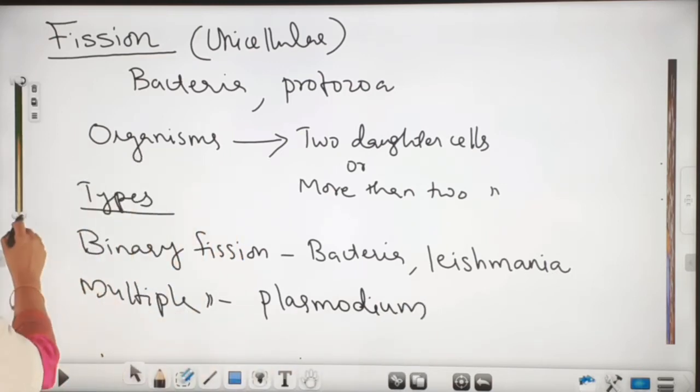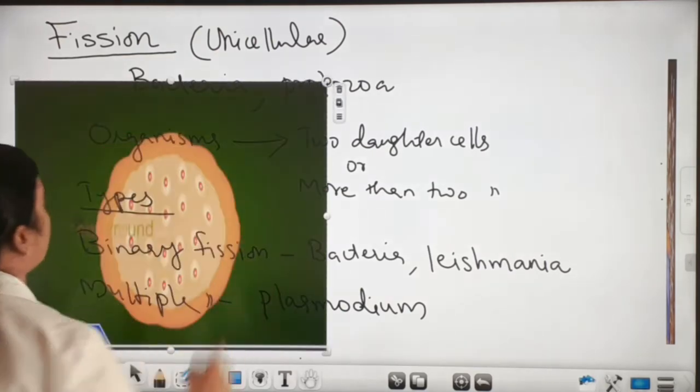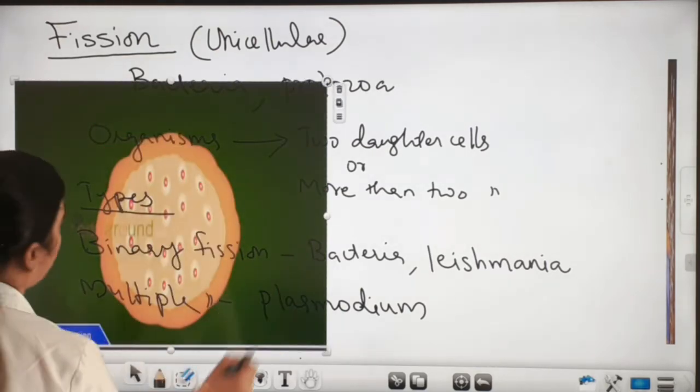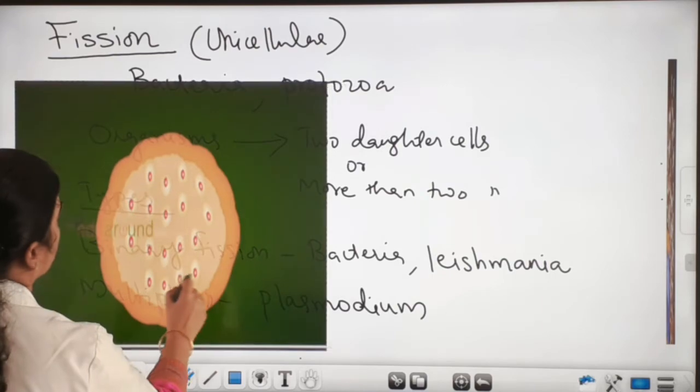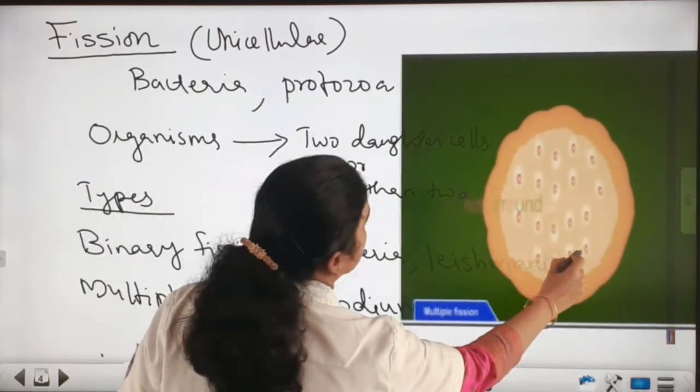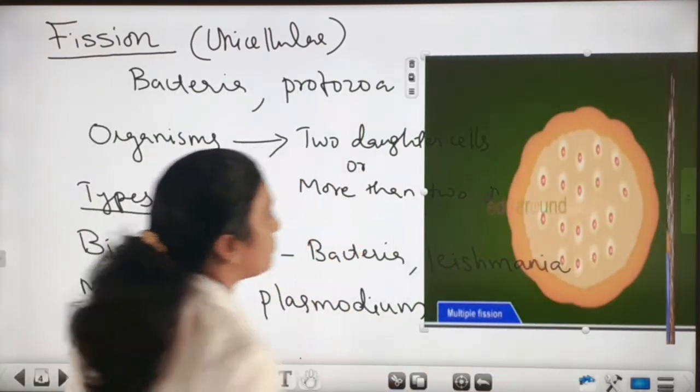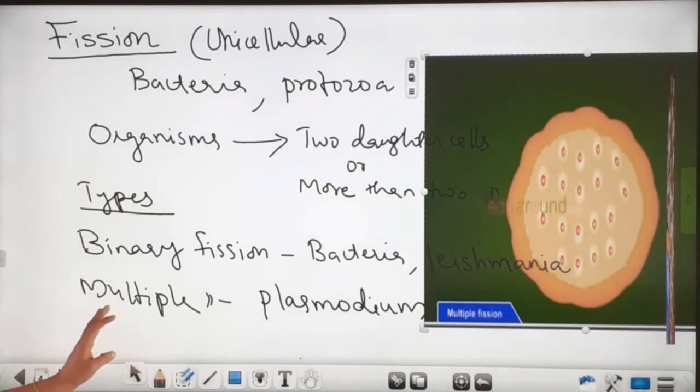I will show you the diagram of Plasmodium. So this is Plasmodium. Okay, can you see this? So this is Plasmodium. You can see the Plasmodium. Okay.